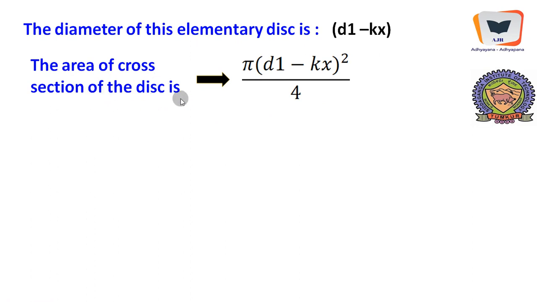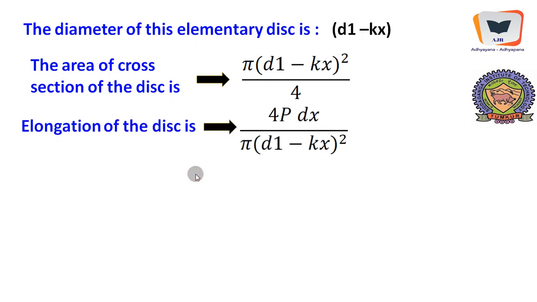The area of cross section of the disk is pi d square by 4, pi into (d1 minus kx) whole square divided by 4. This is the area of cross section of the disk. And the elongation of the disk, we apply the formula PL by AE, and our respected viewers may recall that PL by AE is the formula that we derived as the first derivation in order to find out the elongation in a prismatic bar or prismatic rod, which is subjected to axial load, of course.